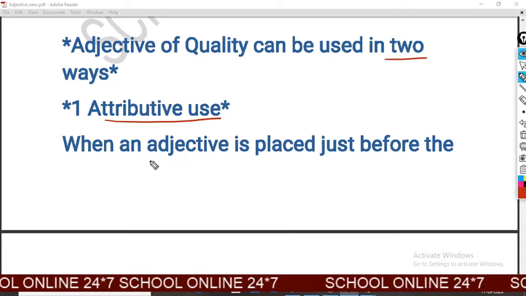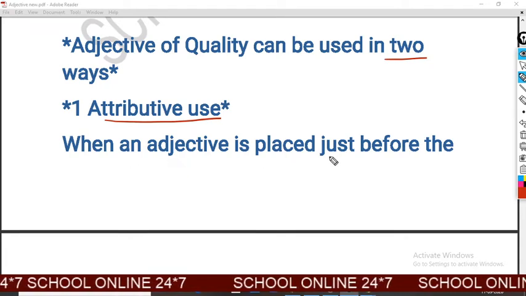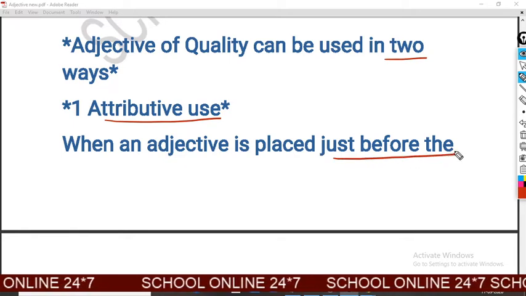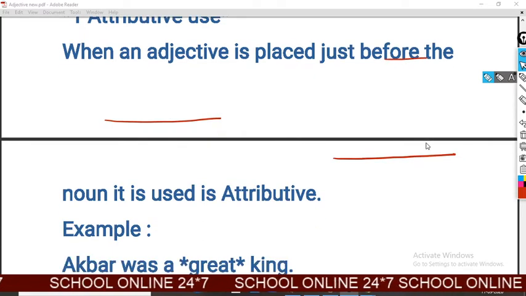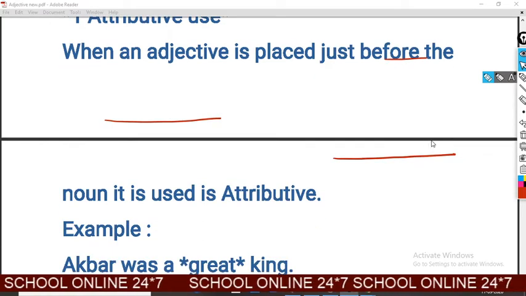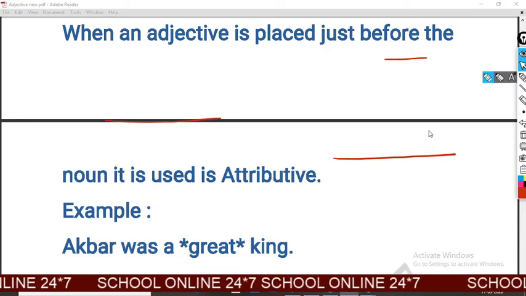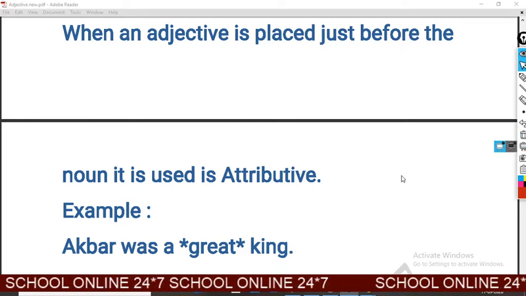And how we can identify it? When an adjective is placed just before the noun, it is used as attributive. Means when an adjective is placed just before the noun, we call it attributive use.